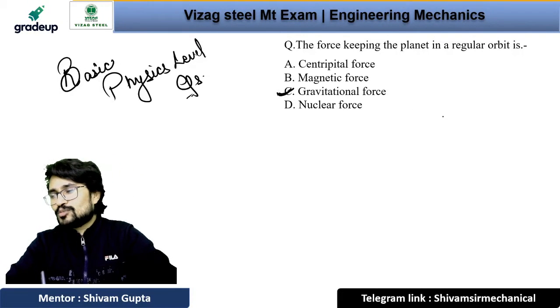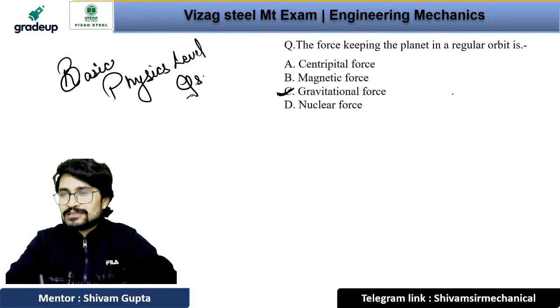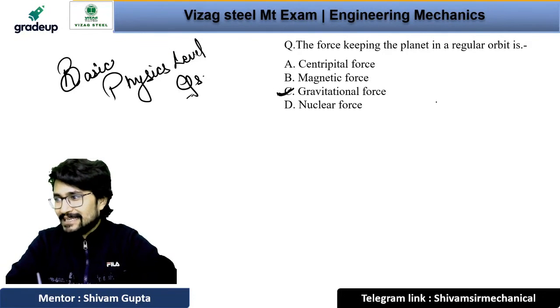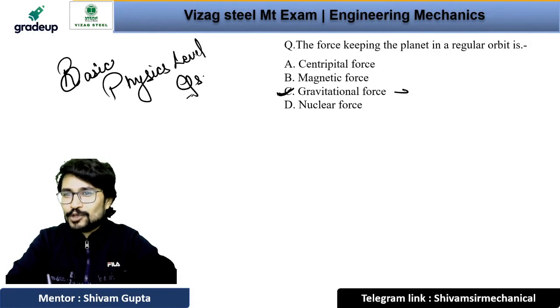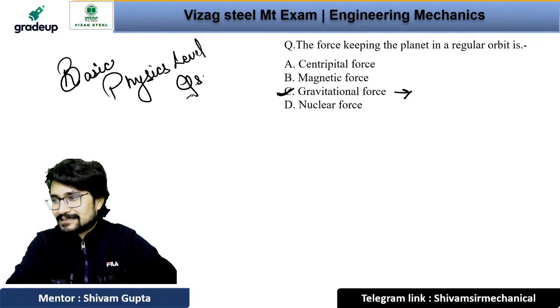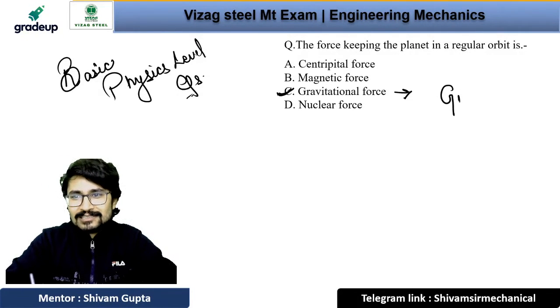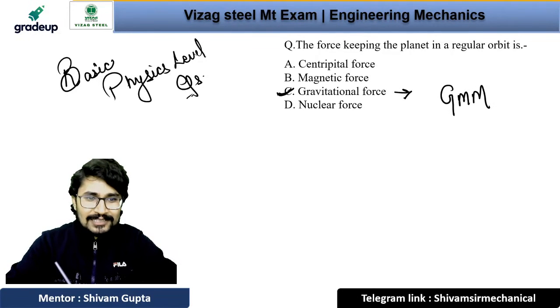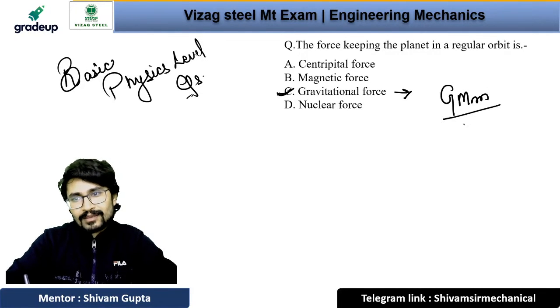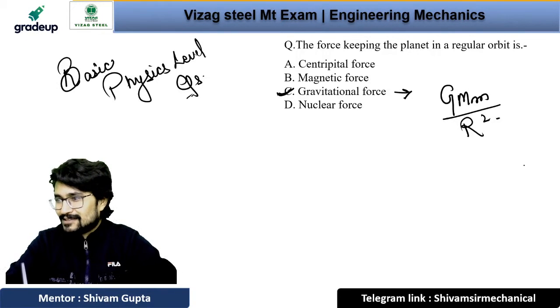Do you know what is the formula of gravitational force? We know that there is a gravitational force between two bodies which are attracting themselves to each other, right? So that is G m1 m2 by r square. Remember? Yes, that is option number C, gravitational force.